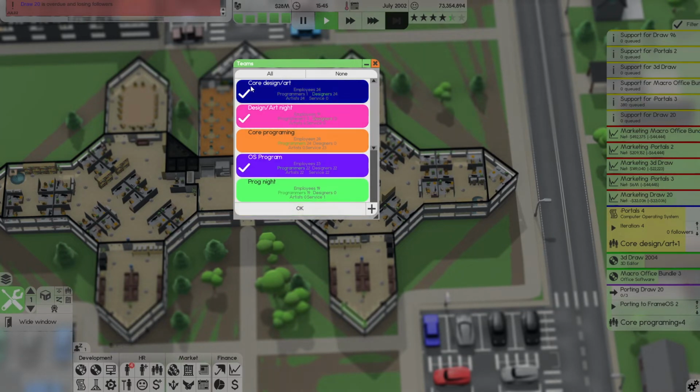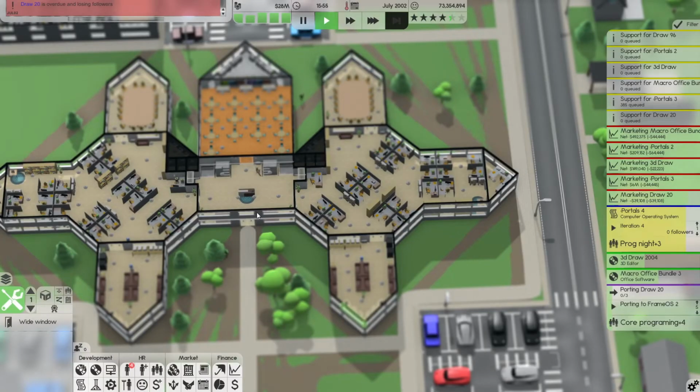Design and art, core design and art. No, not core design and art. There we go. Just program night. There we go. Cool. Love to see it. What do we want to do next?